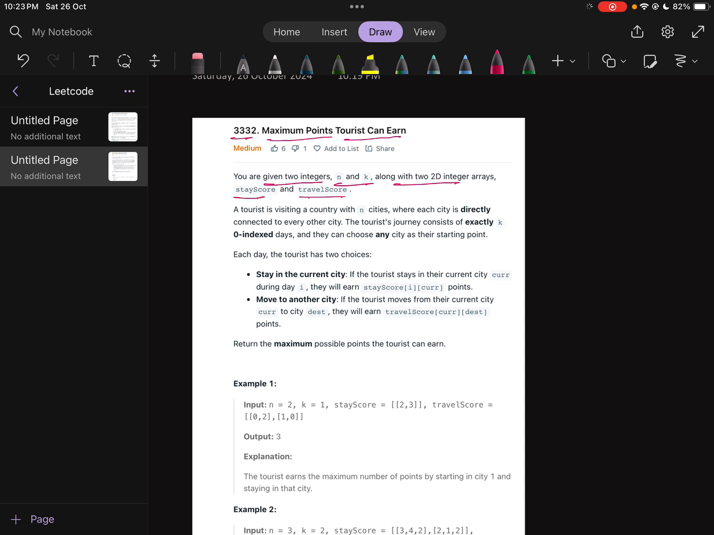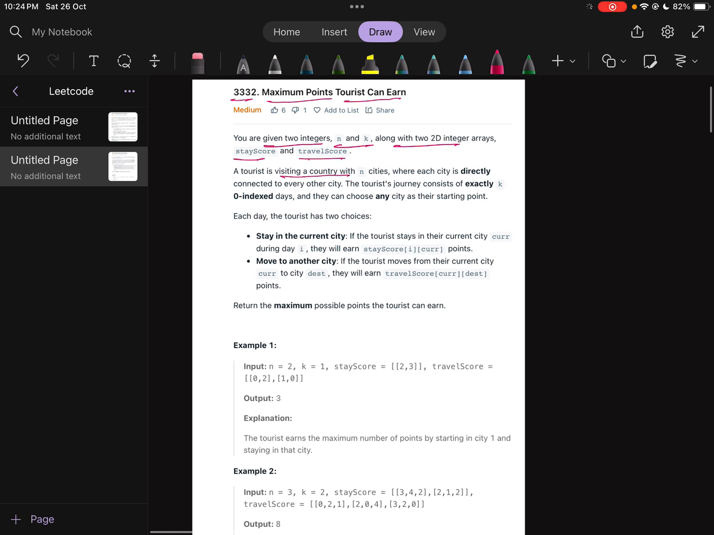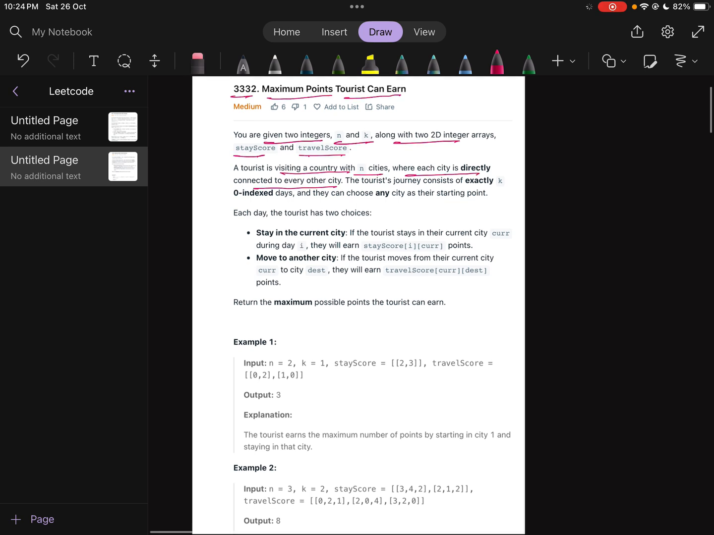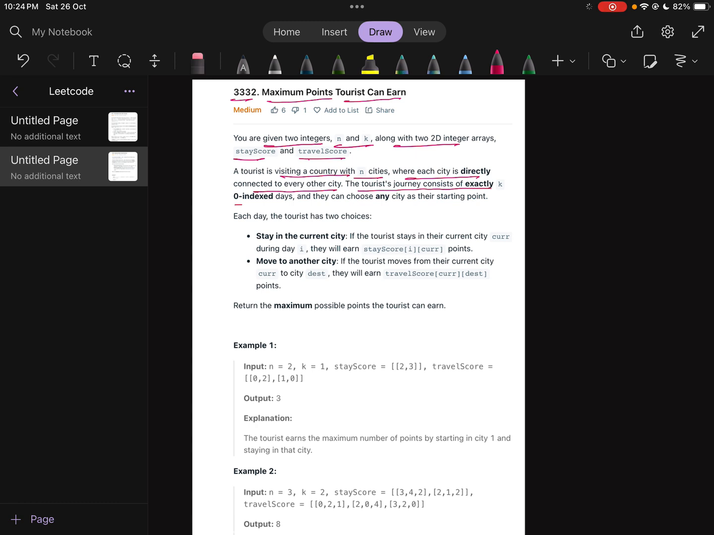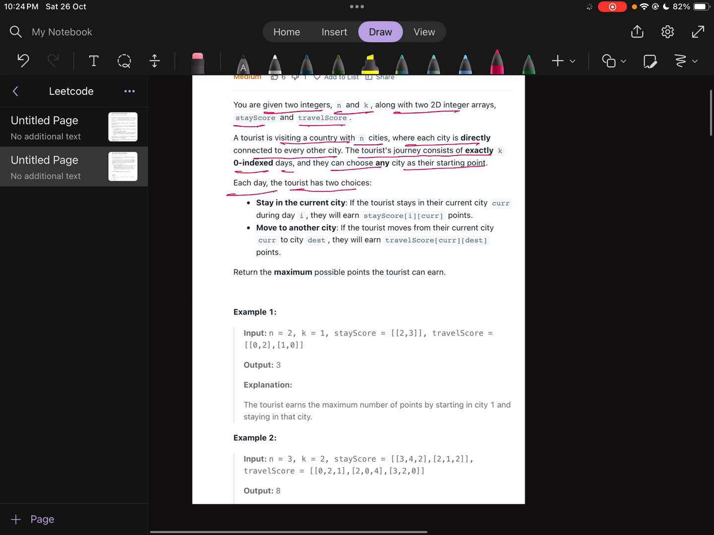A tourist is visiting a country with n cities, where each city is directly connected to every other city. The tourist's journey consists of exactly k 0-indexed days, and they can choose any city as their starting point. Each day, the tourist has two choices: stay in the current city. If he stays, he will earn stay score of the ith day and current city points.